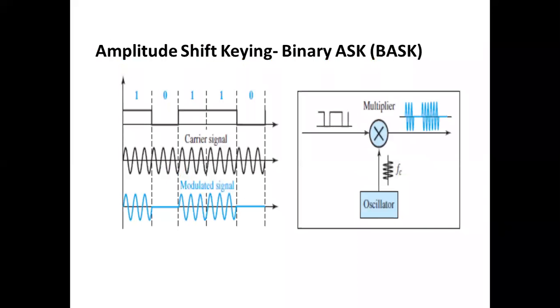The first diagram is about amplitude shift keying, that is binary amplitude shift keying. The concept is that the digital data will be given as 1 0 1 1 0. This digital data will be converted into the digital signal. The digital signal means what? High level 1, low level 0, high level 1, high level 1 and low level 0. The interpretation of this first technique, amplitude shift keying, is that it uses the 0 bit as a 0 level and the 1 bit as a high level.